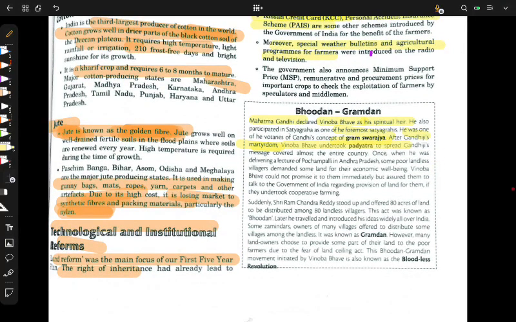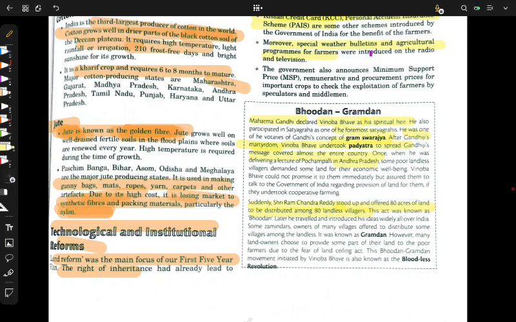Vinoba Bhave took Padyatra to spread Gandhiji's message, covering almost the entire country. He was delivering a lecture in Andhra Pradesh, where some landless people requested some land for their economic well-being. Suddenly, Sri Ramchandra Reddy stood up and offered 80 acres of land to be distributed among 80 landless people. It is a very engaging story.